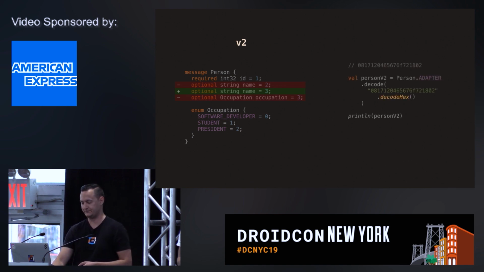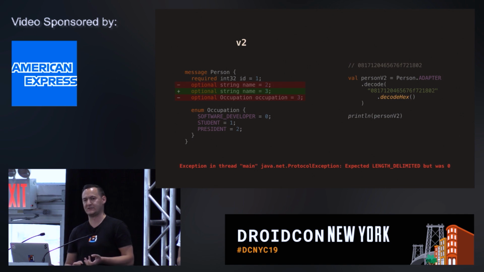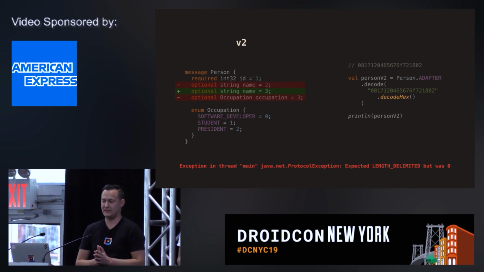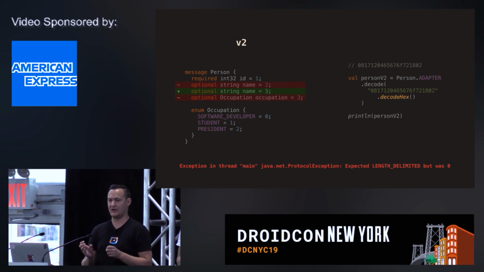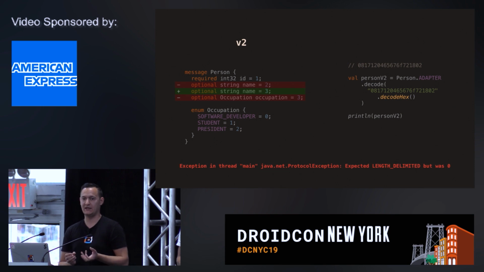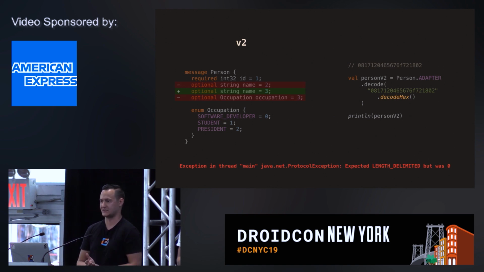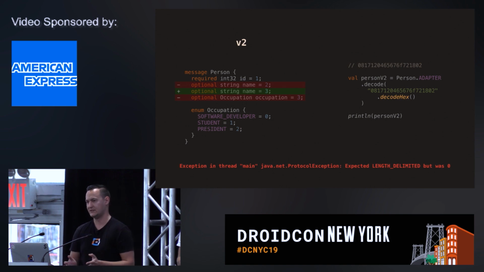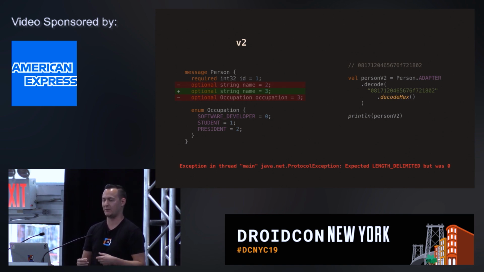Let's see what happens here. So we get a deserialization error because the data contained the value for a field of type string, and now the tag changed, and basically now the schema points to an enum, but the data has a string. So the deserialization mechanism just doesn't understand how to parse it properly, and this is a problem. So how we approach this problem is, every time we remove a field, we just document that the tag cannot be reused.